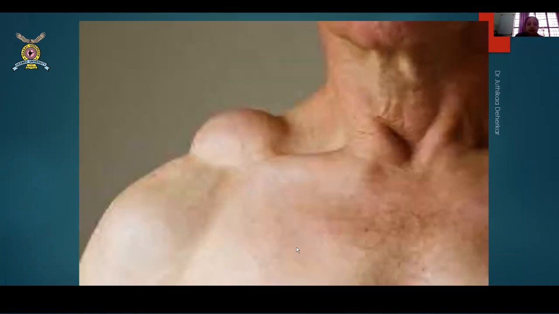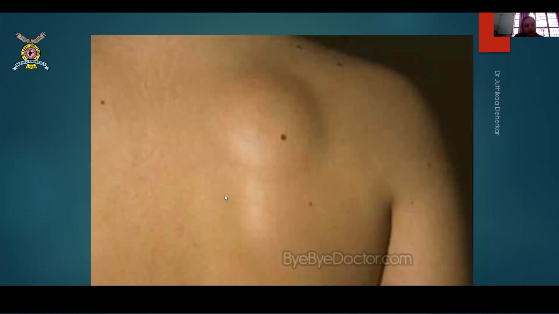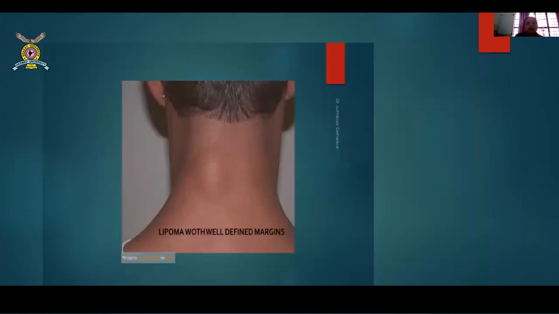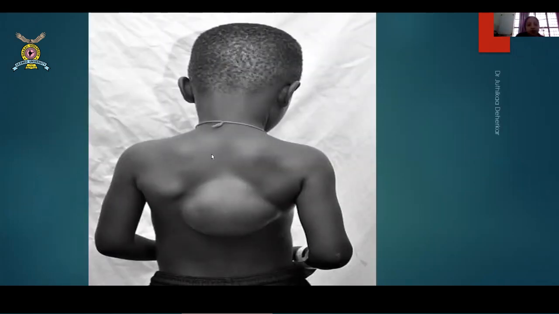So this is another lipoma on the shoulder. This is a lipoma on the back that is very classical. This is at the nape of the neck. Remember, all these margins are well defined for the lipoma. This is a huge lipoma on a small boy's back.